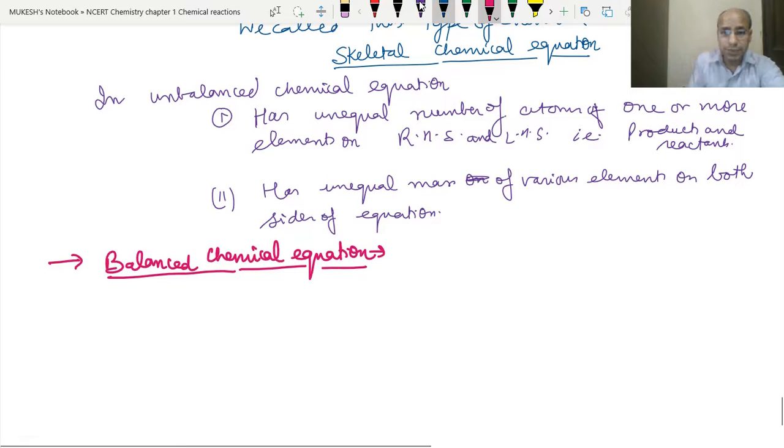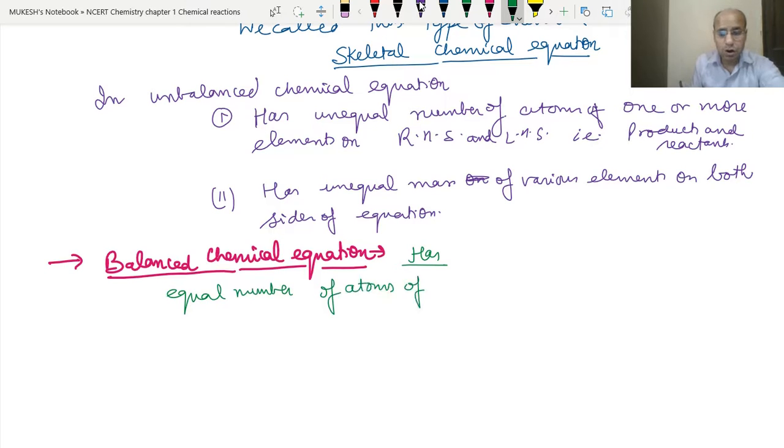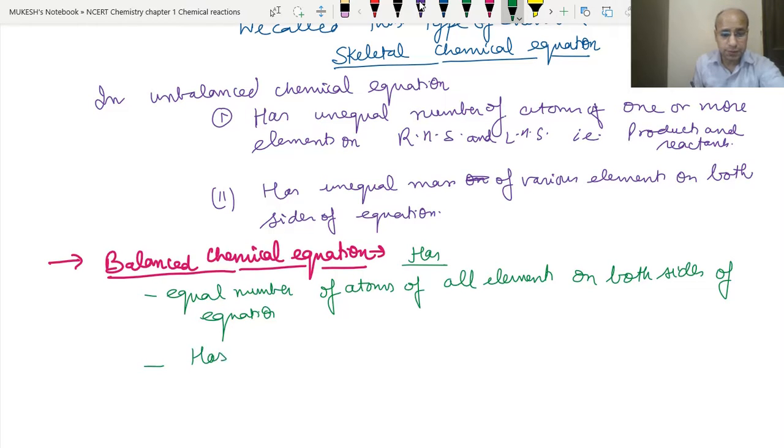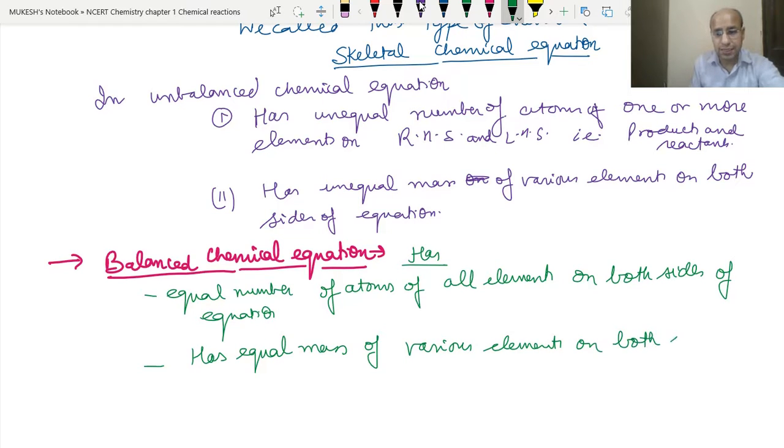Okay, so that means a balanced chemical equation has an equal number of atoms of all elements on both sides of the equation. That is the first thing. And the second one is that it has equal mass of various elements on both sides. So this is what happens with a balanced chemical equation. So how can we define the balanced chemical equation?